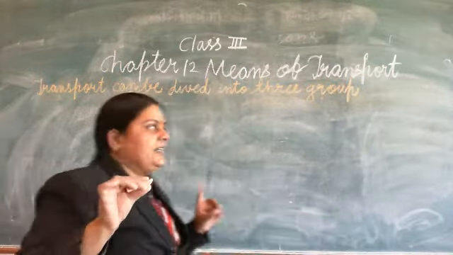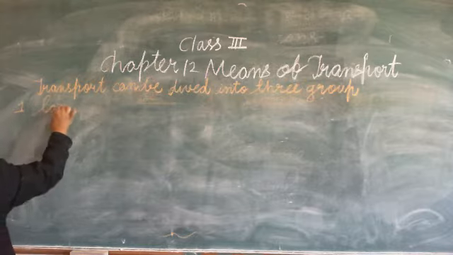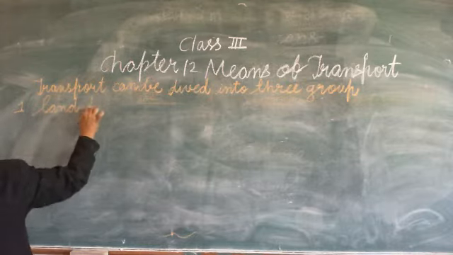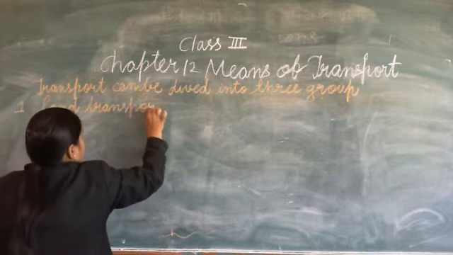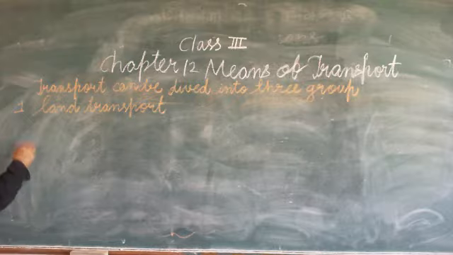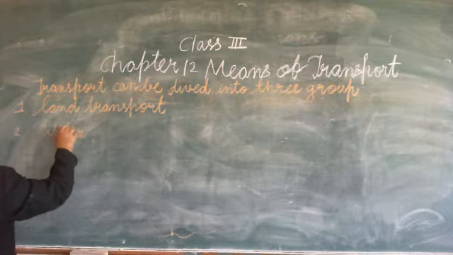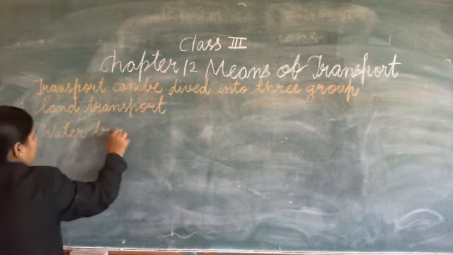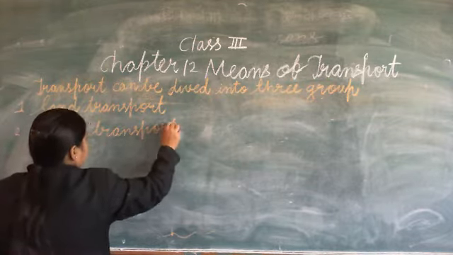Number 1, land transport. Number 2, water transport.